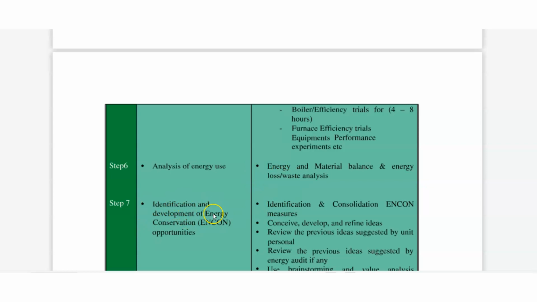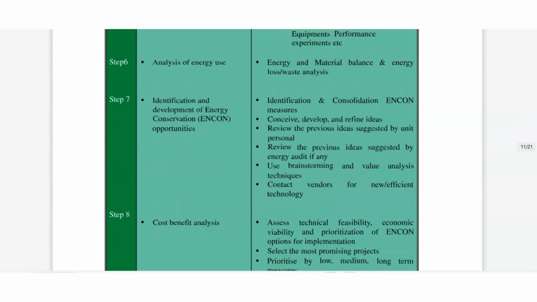Step 7 is identify and develop energy conservation opportunities. That one is known as ENCON. What we will do? Identification and consolidation of ENCON measures. Concept development, refined ideas. Review the previous ideas suggested by unit personnel. Review the previous ideas suggested by the energy audit, if any. Use brainstorming sessions and value analysis technique. Contact vendors for new and efficient technology.